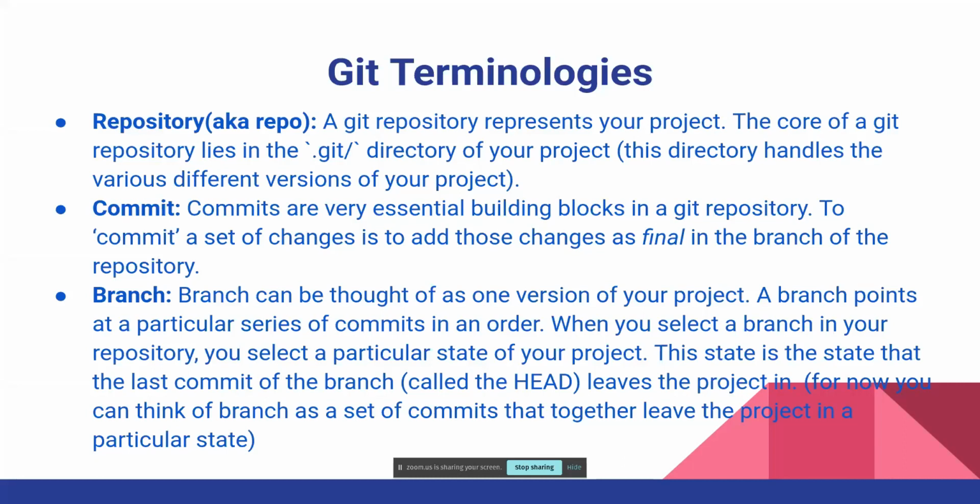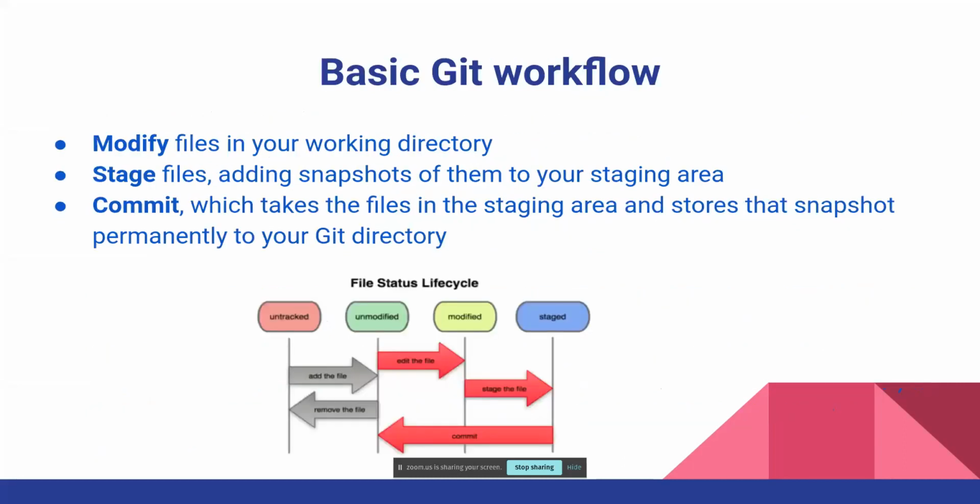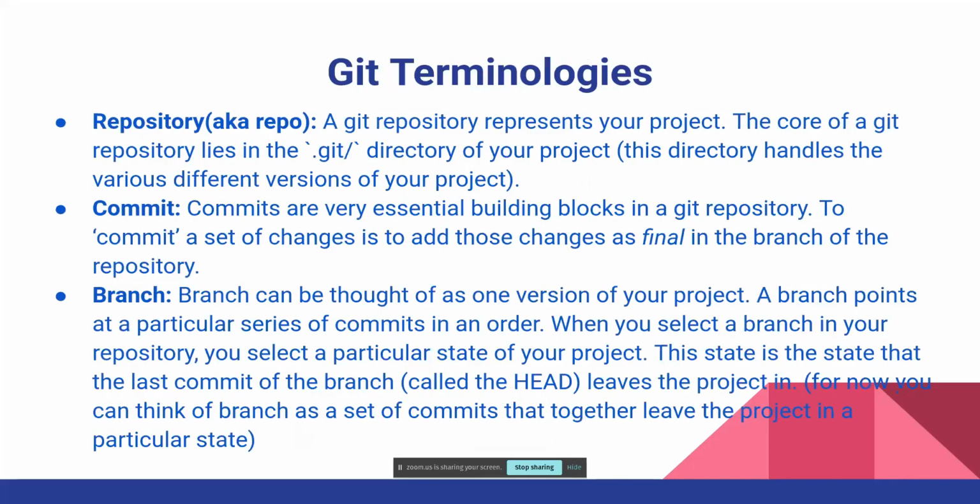So we saw that in this basic Git workflow you can modify any number of files, stage them together and commit. So every time you commit, you make one commit. Even if you change like 5 files and then commit, you'll make one commit. Or if you change like one line and commit, you'll make one commit. Both of them are treated as more or less equal in Git because commits are atomic.